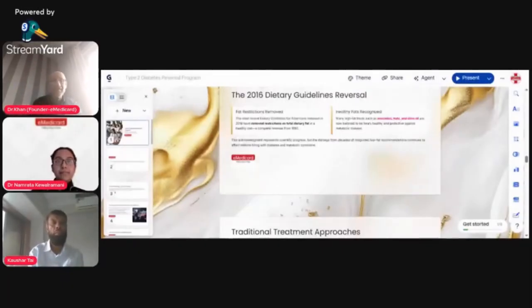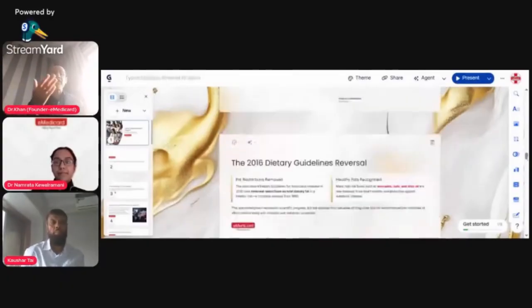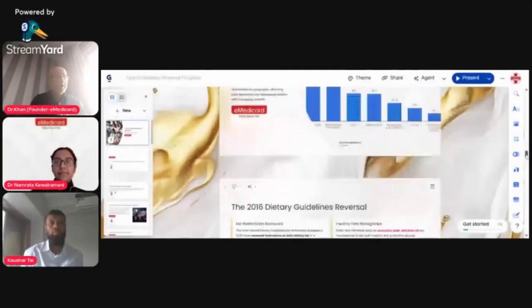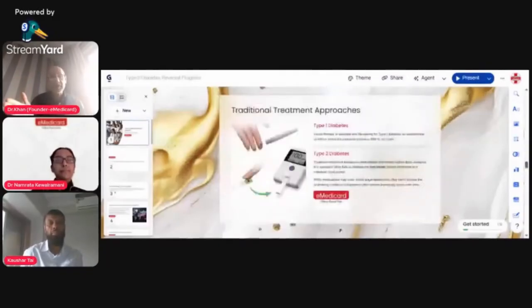We all know that somebody who has type 1 diabetes is insulin dependent, so we need to give insulin. Definitely, no doubt about that. And it is an autoimmune disorder. Autoimmune disorder means the immune cells are attacking your own cells in the organs.